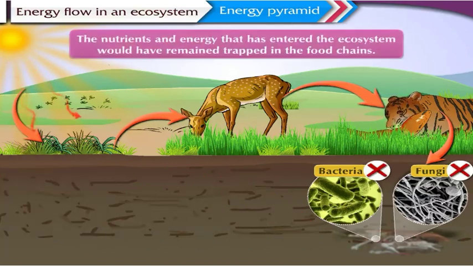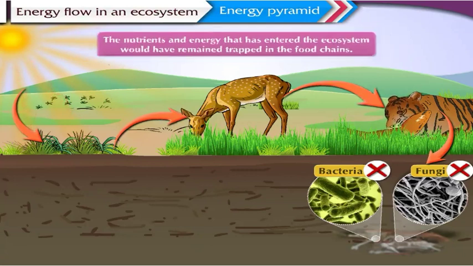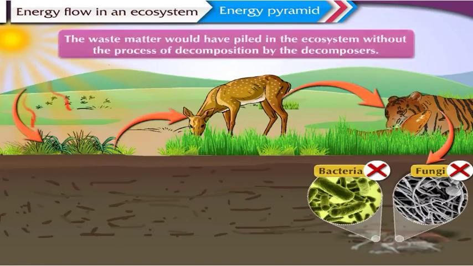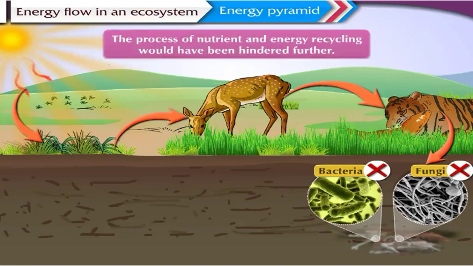The nutrients and energy that have entered the ecosystem would have remained trapped in the food chains. Continuous circulation of nutrients and energy in the ecosystem would have been hindered. The waste matter would have piled up in the ecosystem without the process of decomposition by the decomposers. This would further hinder the process of nutrient and energy cycling in the ecosystem.